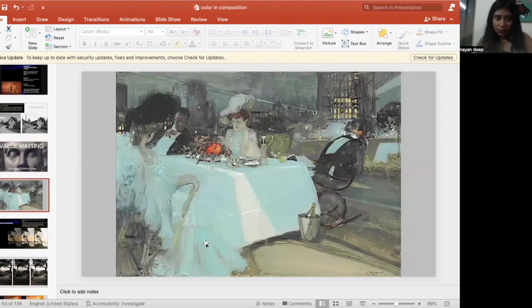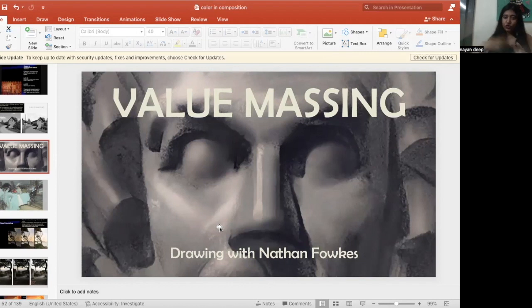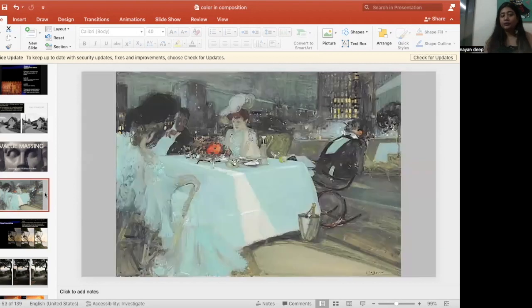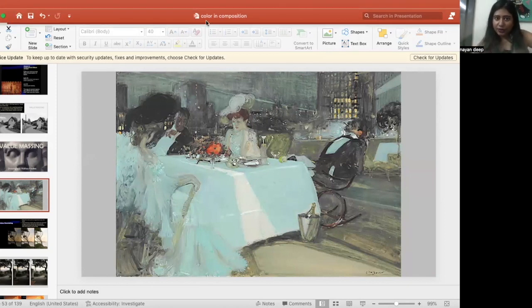Now you understood value. First, I told you value massing in its original color. Value is what? Addition and subtraction of black and white. Now I'm telling you in its different color, adding hue to it. Here is a different person sitting and there is another different person behind this person. Here is another person and this is another person. But you see there is a lot of unity in this picture. Unity, I should write this word.